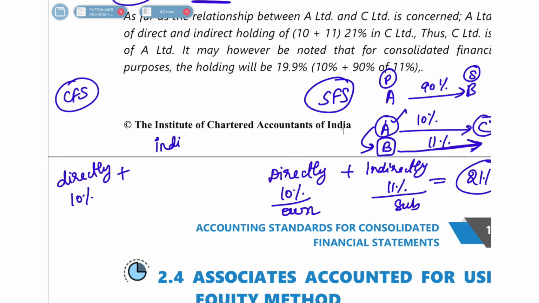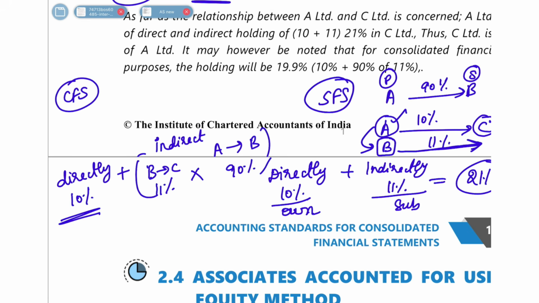Plus indirect share, what you have to take is, you have to see how much B Limited is holding in C Limited. So indirectly, how much is B holding in C? It is holding 11%. And then you have to multiply it with how much A is holding in B. A is holding how much? 90% in B.